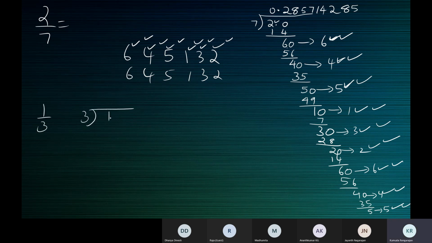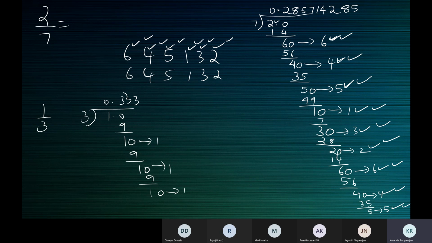What's 1 by 3? 3 3s are 9. 1 is a remainder. Add a 0. 3 3s are 9. 1 is a remainder. Add a 0. 3 3s are 9. 1 is a remainder. Add a 0. So here the remainder is continuously 1. Everywhere it's 1. So either the same remainder will keep repeating.